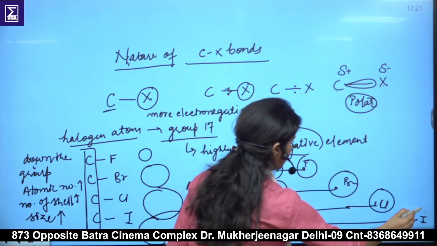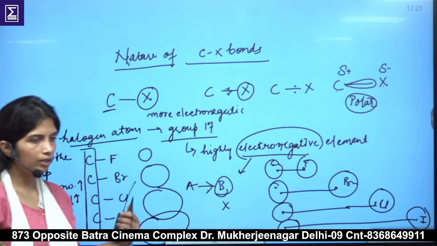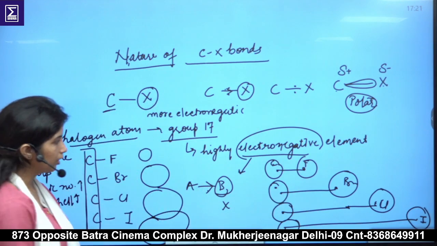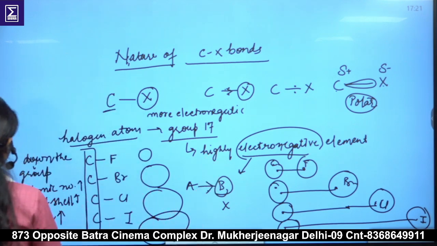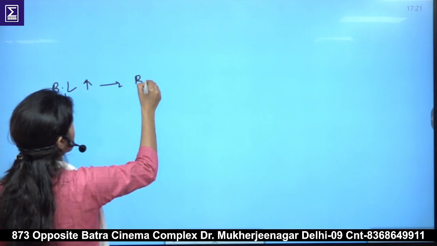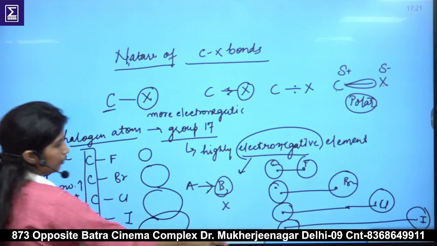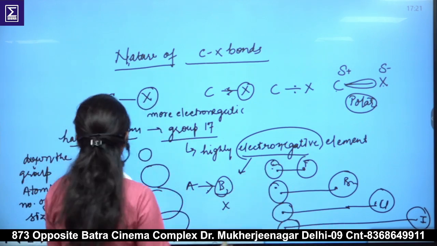So what happens when we increase the bond length? The bond strength decreases, because as the bond becomes longer, the bond becomes weaker. So bond length increases, bond strength decreases. So it becomes easier to break the carbon iodine bond in comparison to the carbon fluorine bond.